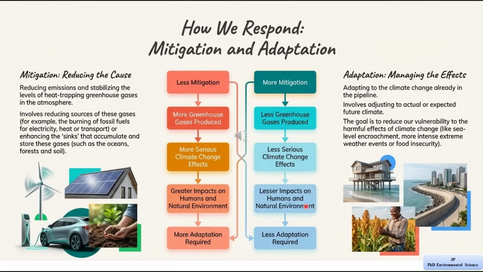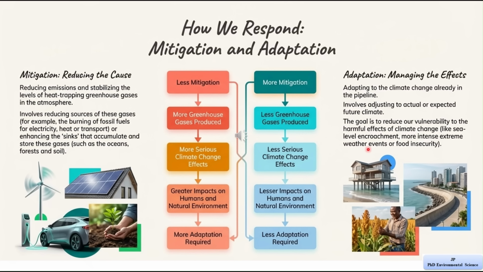Adaptation means managing the effects of climate change that are already happening or expected in the future. The slide explains that adaptation involves adjusting to the changing climate. The goal is to reduce our vulnerability to harmful effects. For example, if sea levels are rising, people can build stronger sea walls or raise buildings to protect from flooding.